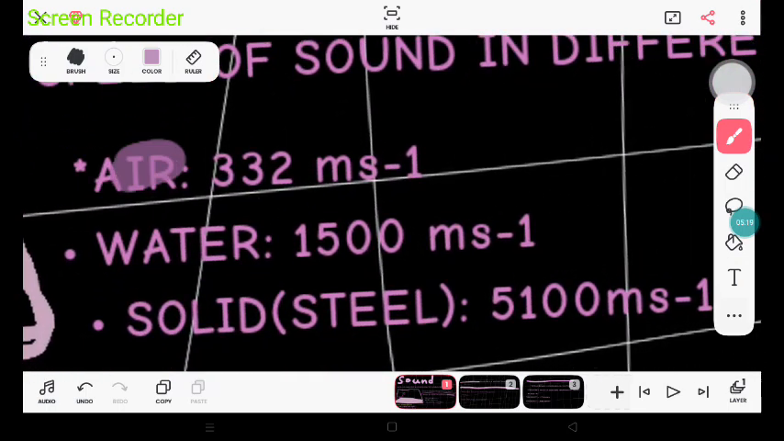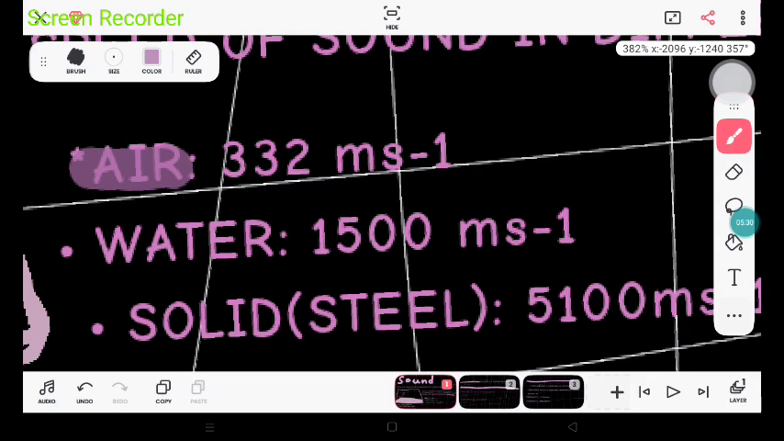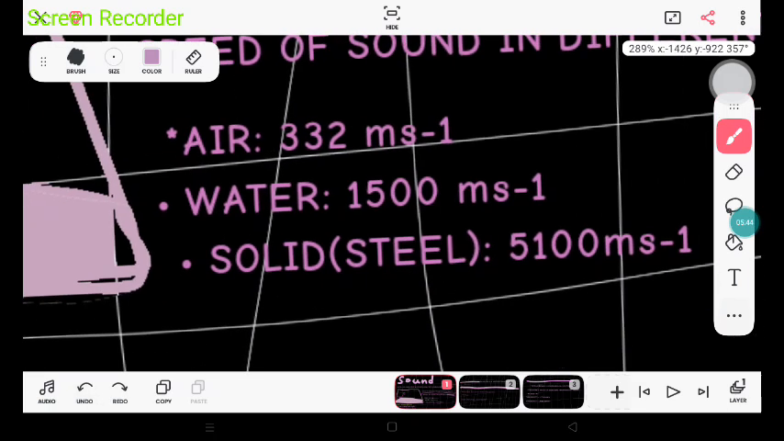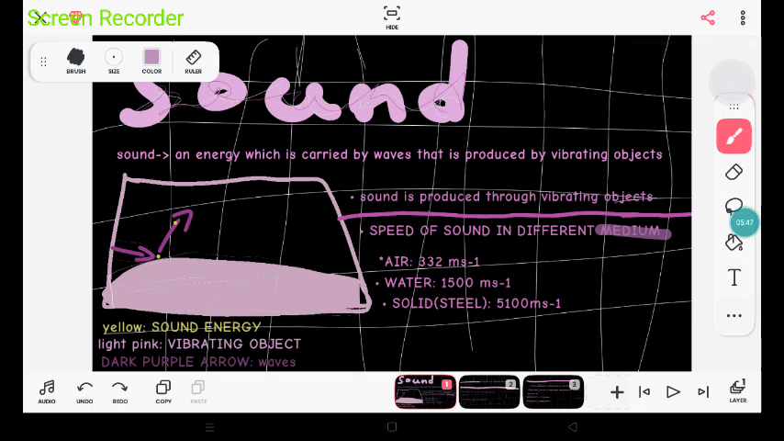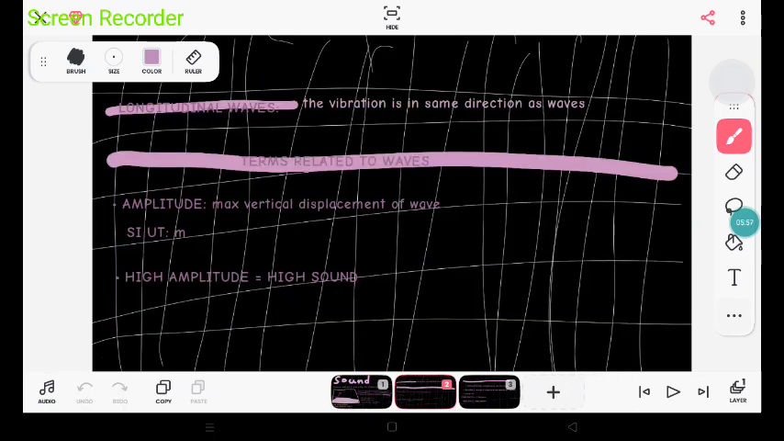So air is like 322 m/s. m/s means meter per second. Okay, m/s means meter per second. And for air, the speed is 322. No, 332. Yeah, it's 332. I checked, it's 332. And for water, the speed is 1500 m/s. And the speed for steel is 5100 m/s.